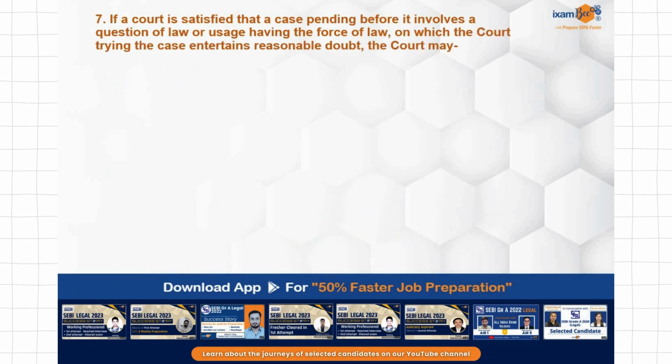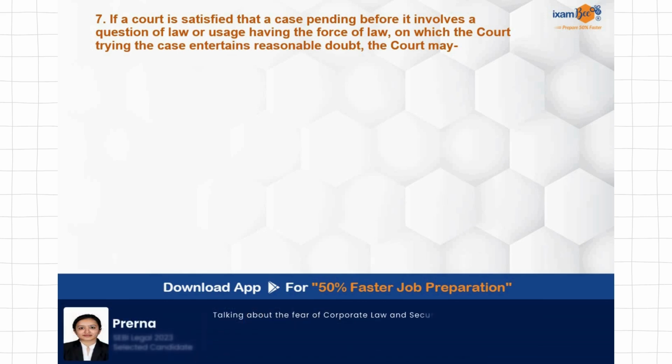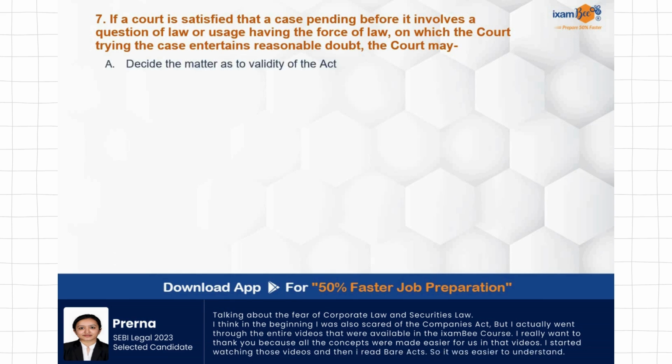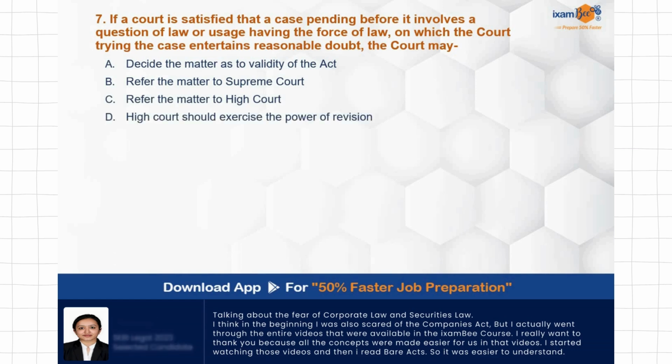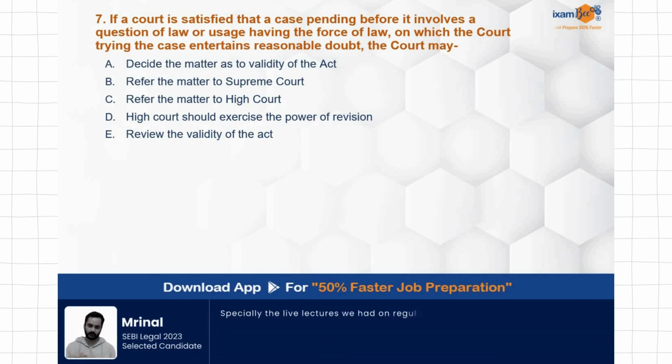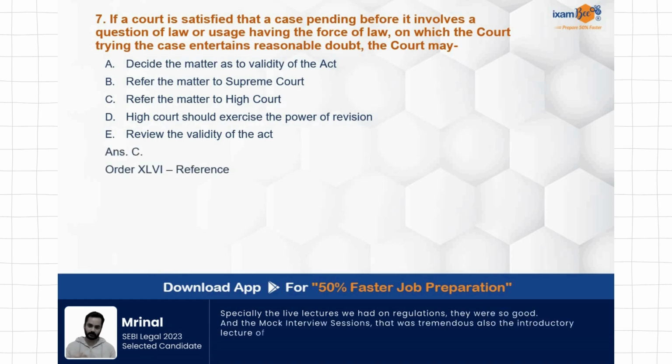Court is satisfied that a case pending before it involves a question of law or usage having the force of law on which the court trying the case entertains a reasonable doubt. In that case, the court may decide the matter as to validity of the act, refer the matter to Supreme Court, refer the matter to High Court. High Court should exercise the power of revision, review the validity of the act. So, if a court is satisfied that a case is pending before it and it involves a question of law or usage, then in that case the correct answer is C, refer the matter to High Court.